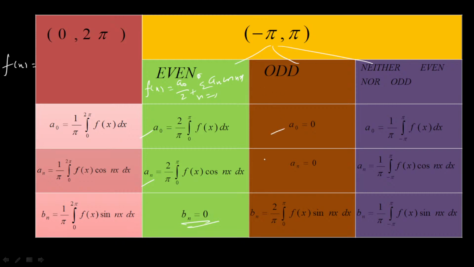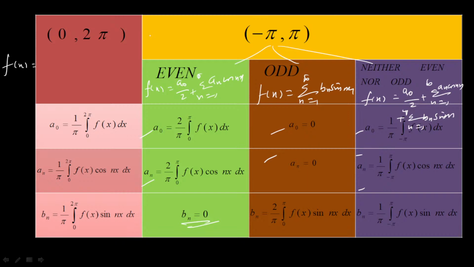If it is odd, a0 and an become 0, and we have only bn alone. So in that case, the series consists of only bn sin nx alone. If it is neither even nor odd, you calculate the values of a0, an and bn, and the general series is the same as the series in 0 to 2 pi: a0 by 2 plus sigma n varies from 1 to infinity an cos nx plus sigma n varies from 1 to infinity bn sin nx. In such cases, these two have the same series, but the formulas are different. Here the limit is from 0 to 2 pi, but here the limit is from minus pi to pi. Only the general form of f of x is the same.